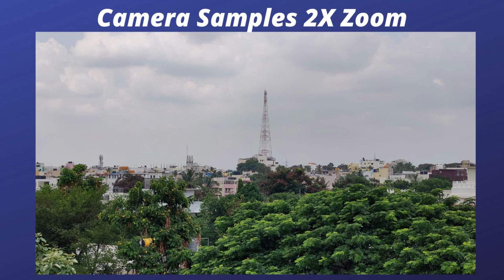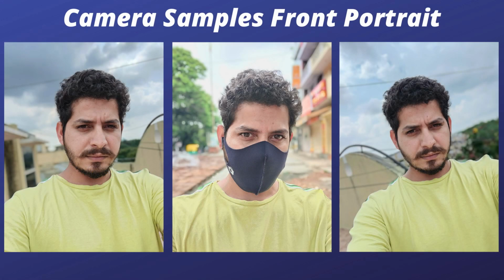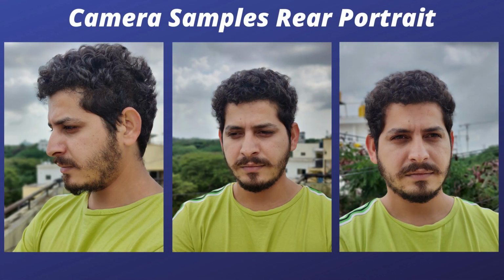I'm just in love with the camera performance after updating the device. And I would request OnePlus to make a few more optimizations to the front camera, because while clicking pictures with the front camera, no doubt the device is doing a great job in edge detection and depth effect, but here color seems to be a little bit dull, which you can see in these photos clicked with the front camera in portrait mode. With rear camera portrait mode, superb edge detection and depth effect.